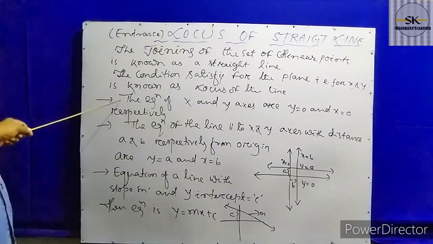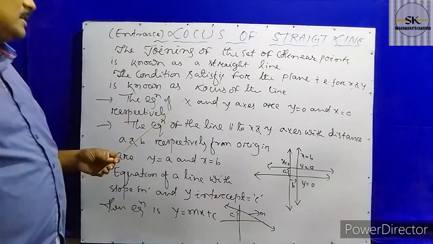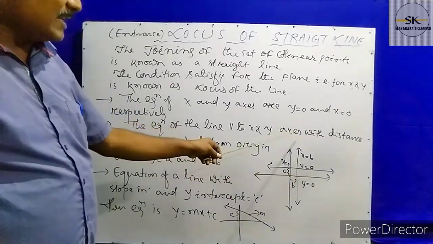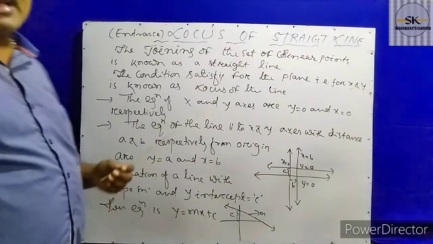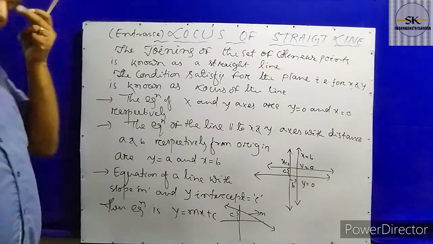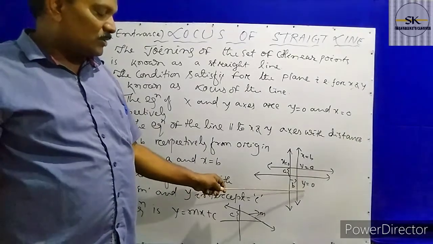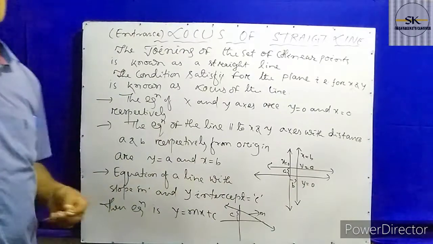So what is the first one? First of all we will discuss the equation of the x and y axis. Here it is the x-axis and here it is the y-axis. The equation of the x-axis is y equal to 0. Why is it y equal to 0? Because on the x-axis the y value is equal to 0, so it is y equal to 0.